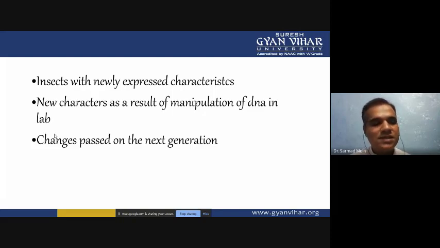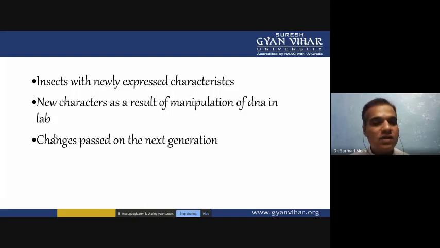Then the result of the DNA manipulation can be confirmed. If the gene transfer is not successful, you can't screen or select the successful transformation of the gene.